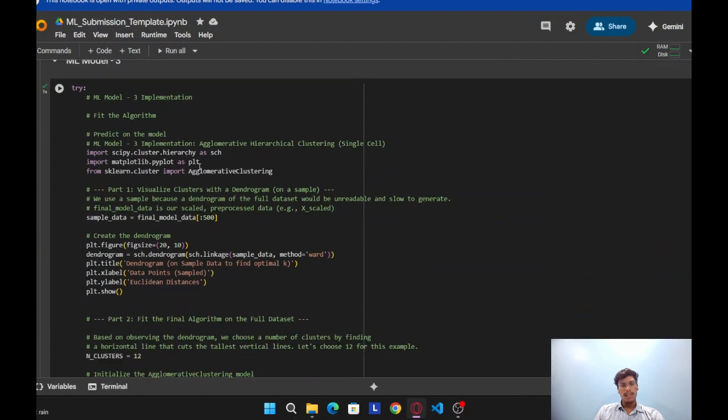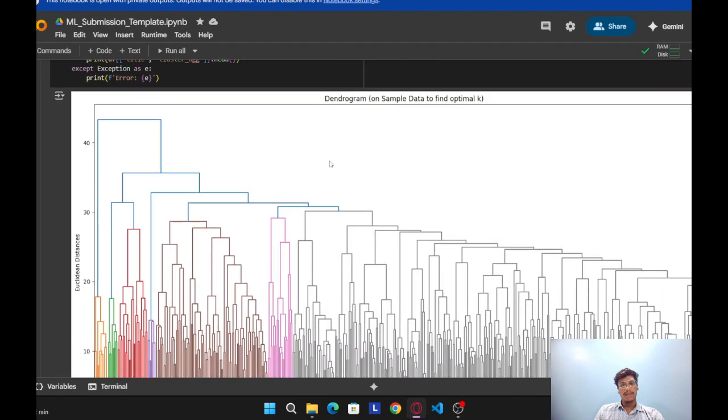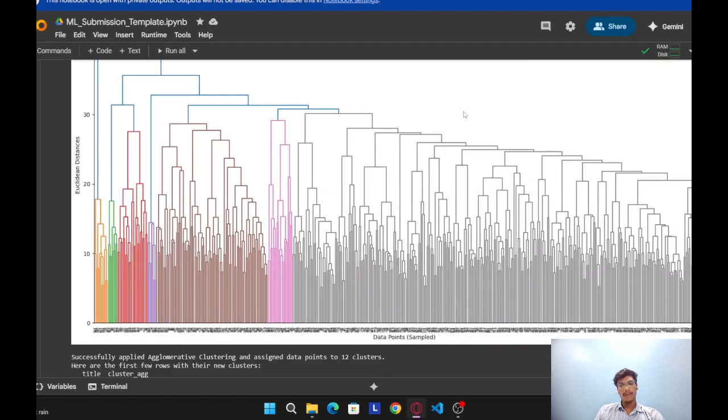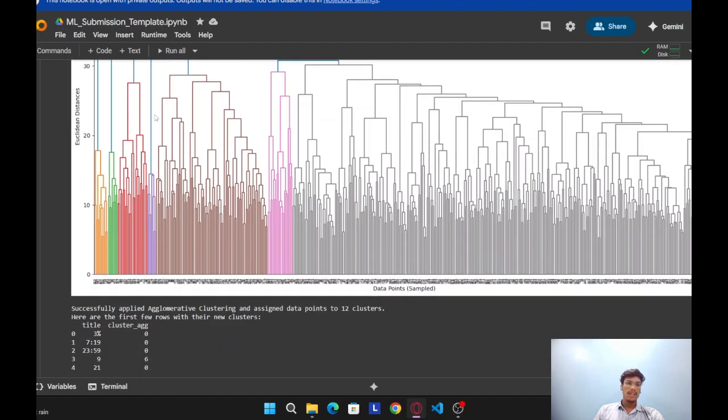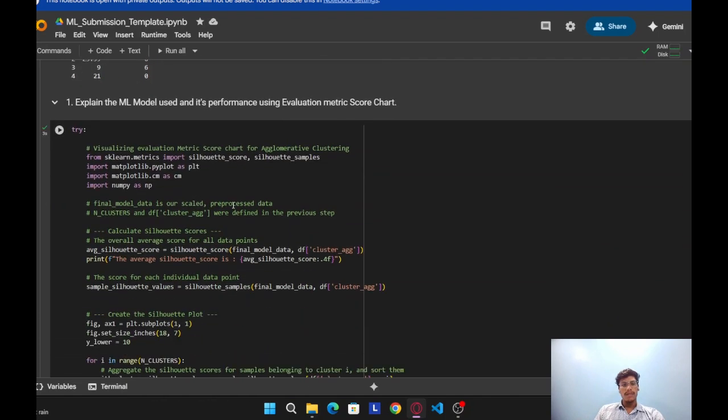Next, ML model 3 implementation. Here, a dendrogram on sample data to find optimal K, data points and Euclidean distances. You can see the first few rows with their new clusters, titles, and cluster aggregations.